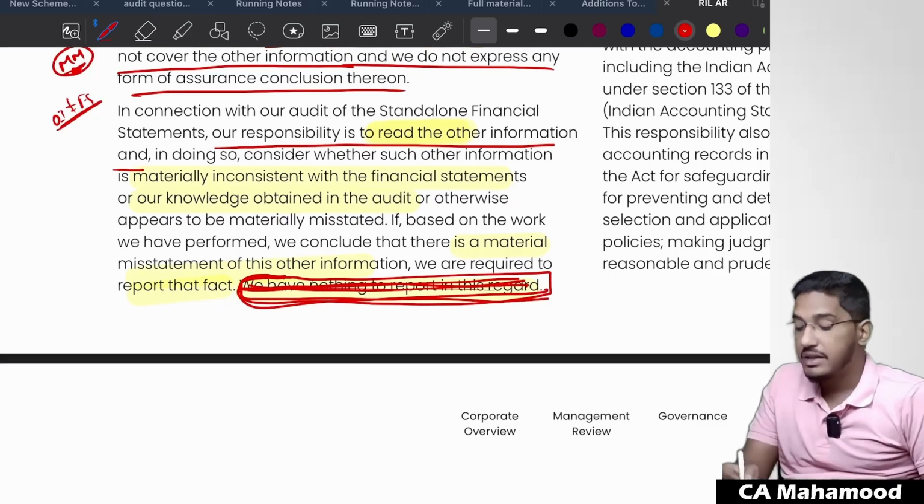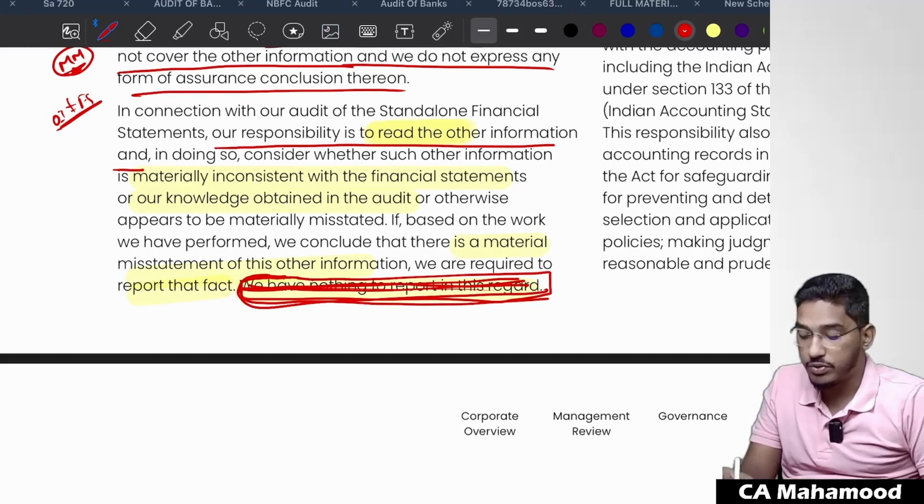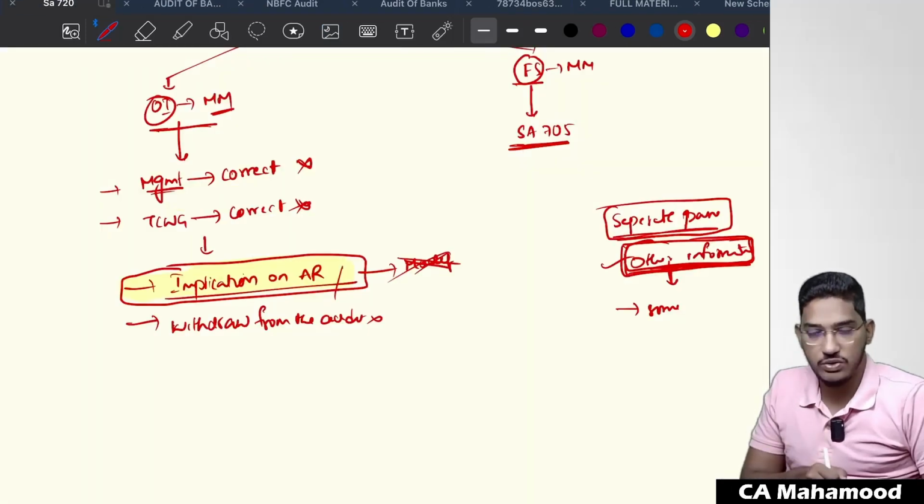Able to understand? This is what the meaning of taking appropriate action through the audit report is. This is what the meaning of considering the implications on the auditor's report is.